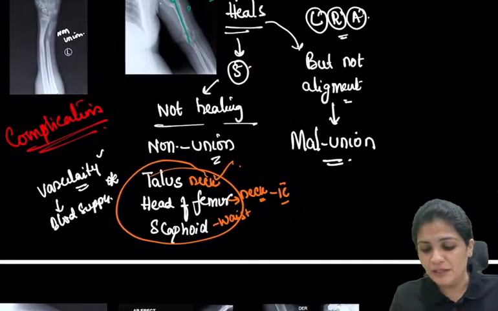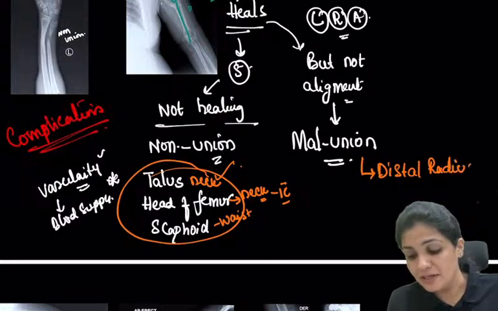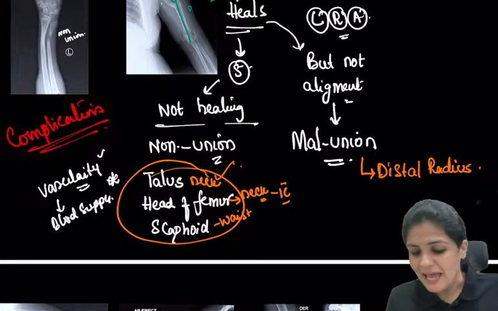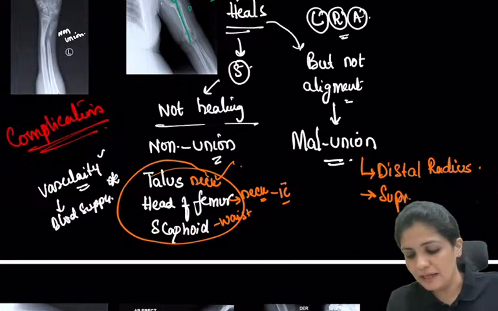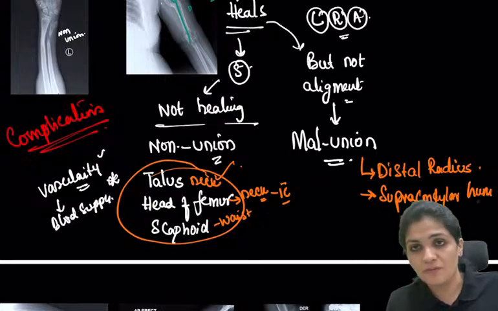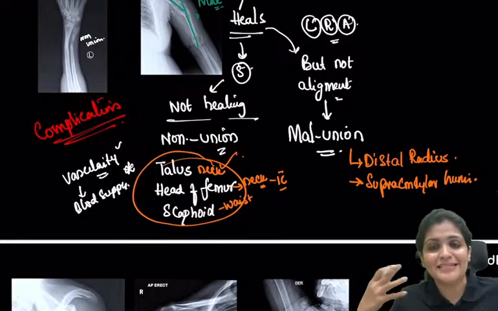And what is malunion? Malunion is seen in distal radius fracture, where you see the dinner fork deformity, right? And then you see the gunstock deformity in case of supracondylar fracture of humerus. In supracondylar fracture of humerus, the union occurs, but it is malunited. Hence, there is deformity.